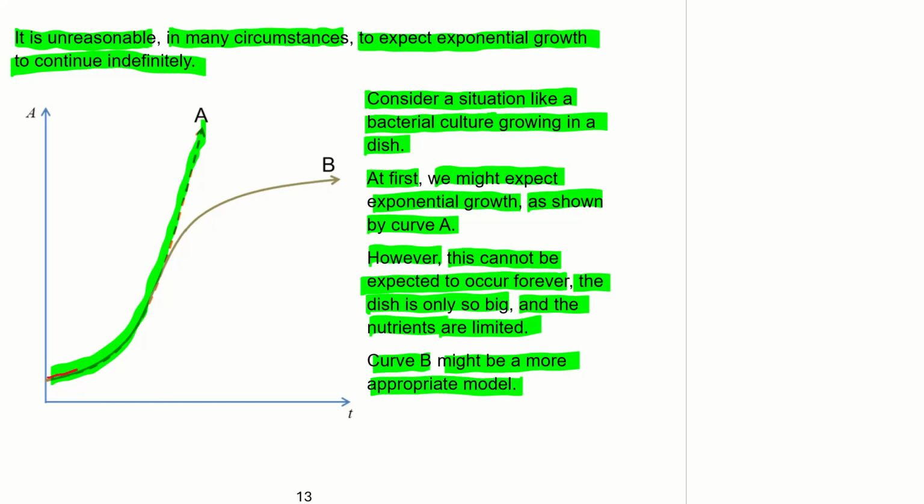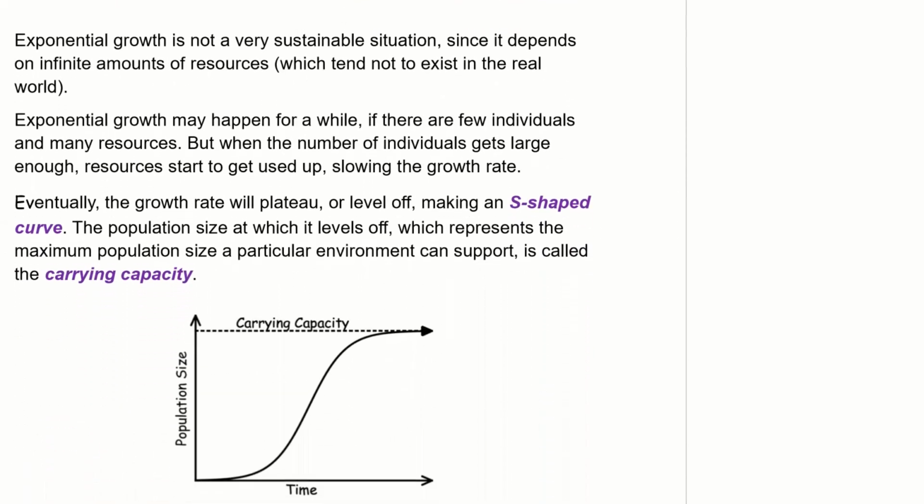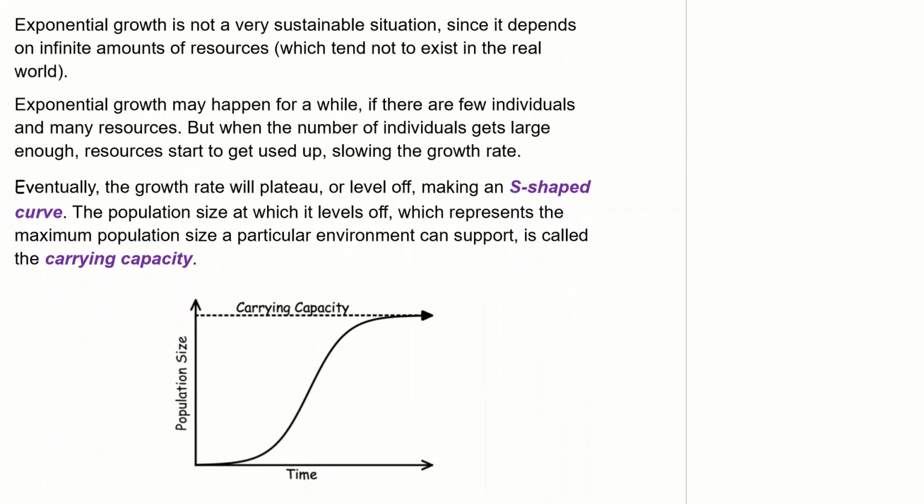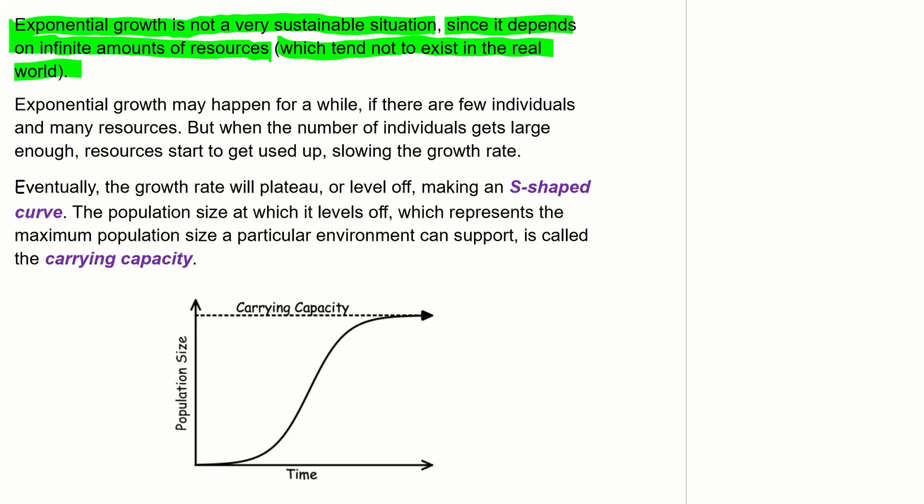So we get initially rapid growth. We can see how close that is to exponential. But then after a point, as the dish starts to fill and the nutrients start to run out, we're going to get a leveling off. Exponential growth is not a very sustainable situation, since it depends on infinite amounts of resources, which tend not to exist in the real world, to say it bluntly.